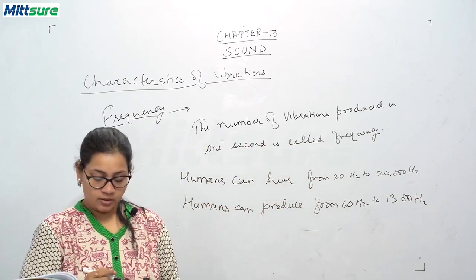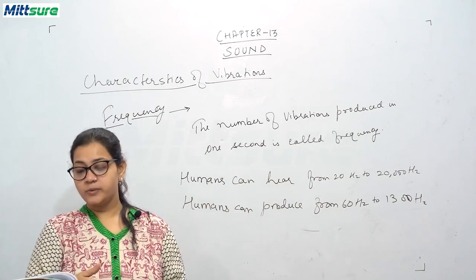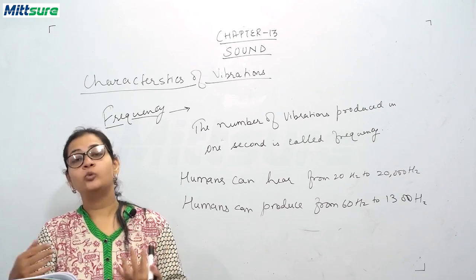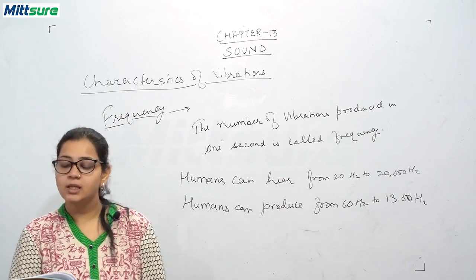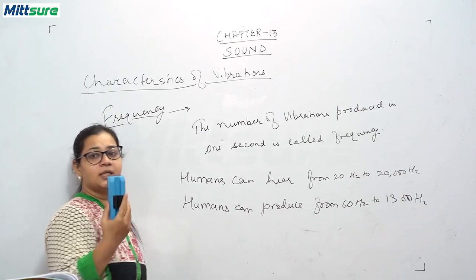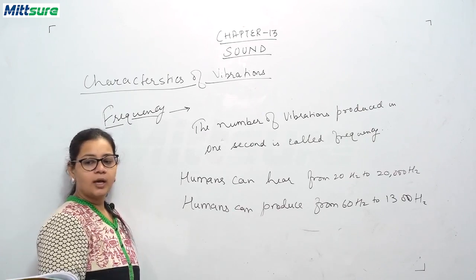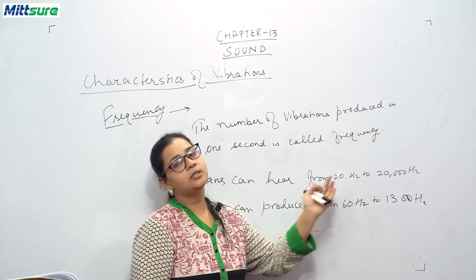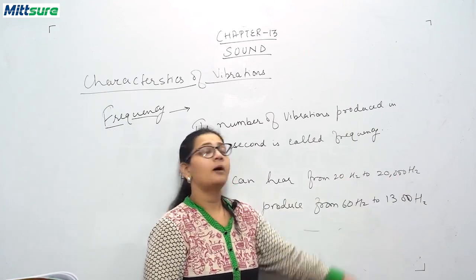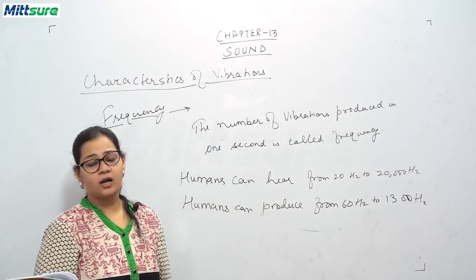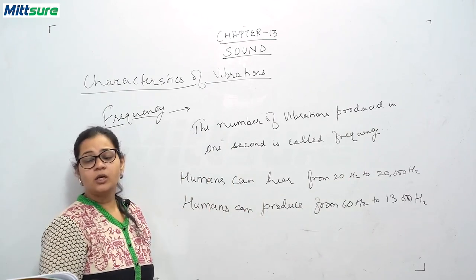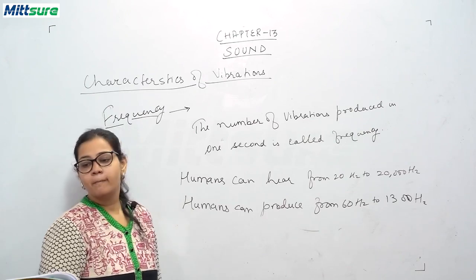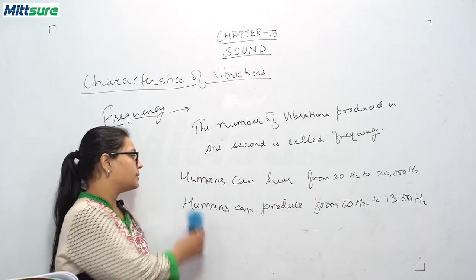So this means if an object vibrates 20 times in 1 second up to 20,000 times in 1 second, then only our human ears can detect it. And as I've told you, the frequency range below 20 hertz is infrasonic and above 20,000 hertz is ultrasonic. So this is called inaudible sound.